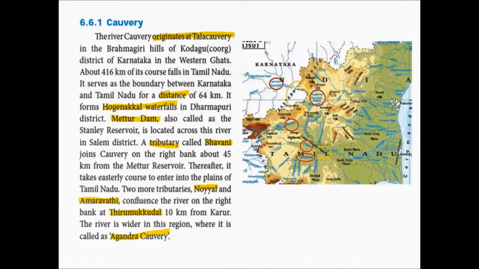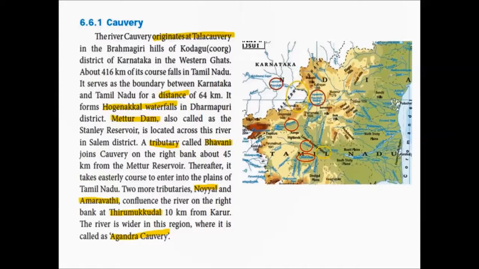As we already know, most of the rivers of Tamil Nadu originates in the Western Ghats. Here, the river Kaveri also originates in the Western Ghats in Karnataka state in a place called Talakaveri, which is in Brahmagiri hills of Kudagu district. Kudagu district is also called as Coorg district in English.